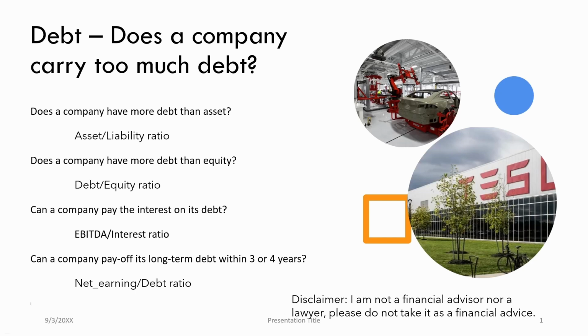And today we're going to look into debt. When we look into company financials, one question that usually comes up is, does a company carry too much debt? There are really a number of different ways we can look into that. Today I'm going to focus on Tesla and explain the different ratios we can use to examine a company's debt situation.